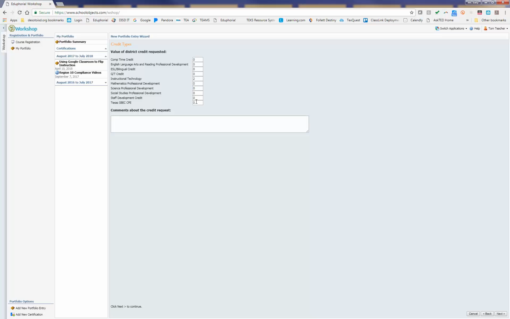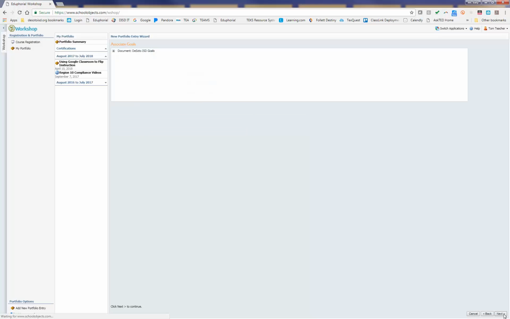So I have it here. I have my 2 hours, and it's in instructional technology. So I know when I make this request, it's going to flow to the instructional technology department for approval. Down in the bottom right, I'm going to hit next. And then I'm going to pick goals.